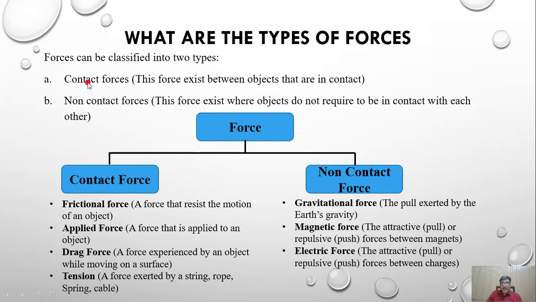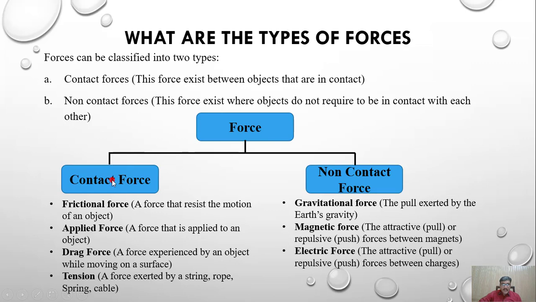As the name says, it is clearly understood that whatever force exists between objects which are in contact with each other is known as contact force. Non-contact force is the force which exists where objects do not need to be in contact with each other. That force is your non-contact force. We will see some examples related to contact force and non-contact force.